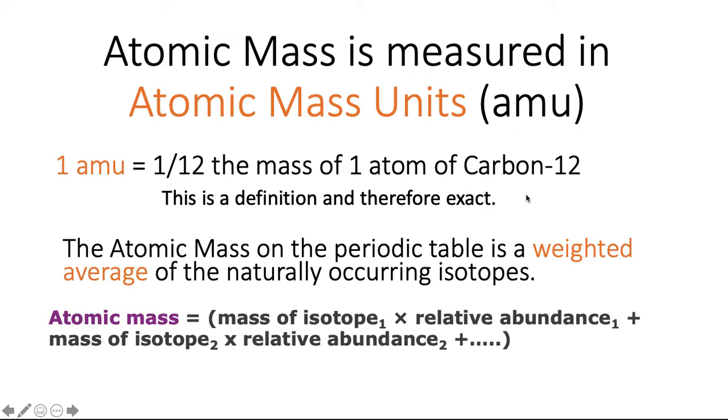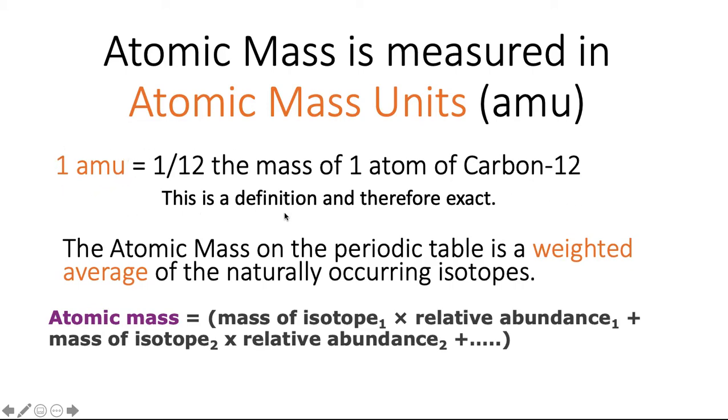Now, if you look at carbon-12, as you saw in the videos, sometimes you will see this notation, carbon-12. That tells me that this is its atomic mass. So if I have carbon-12, I know that carbon has 6 protons, which means that carbon-12 with an atomic mass of 12 will have 6 neutrons as well. Therefore, 1 AMU is approximately the mass of 1 proton or 1 neutron.